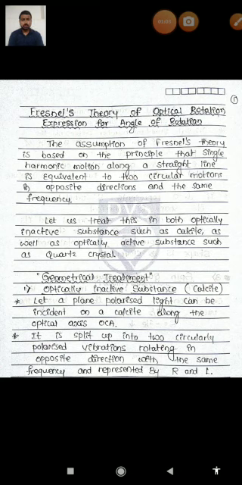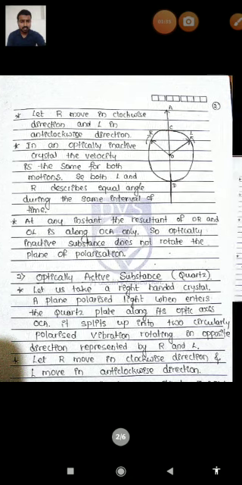Initially he considered crystals like calcite, which is an optically inactive substance. When plane polarized light is incident on the calcite crystal, it is split up into two circularly polarized vibrations rotating in opposite directions with the same frequency, and this can be represented in this diagram.